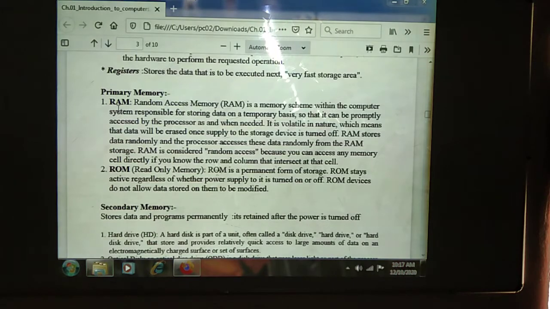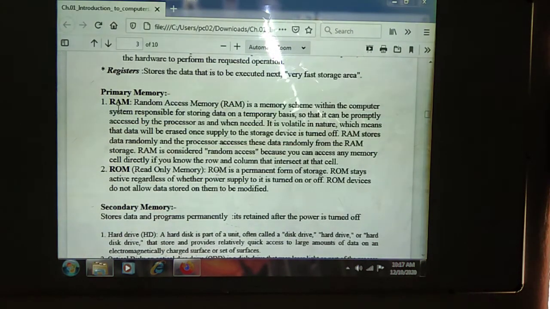What is the RAM? Random access memory is a memory scheme within a computer system responsible for storing data on a temporary basis, so that it can be promptly accessed by the processor as and when needed. That means when the user wants to store input data, we give the intimation to the processor, which means we are requesting.